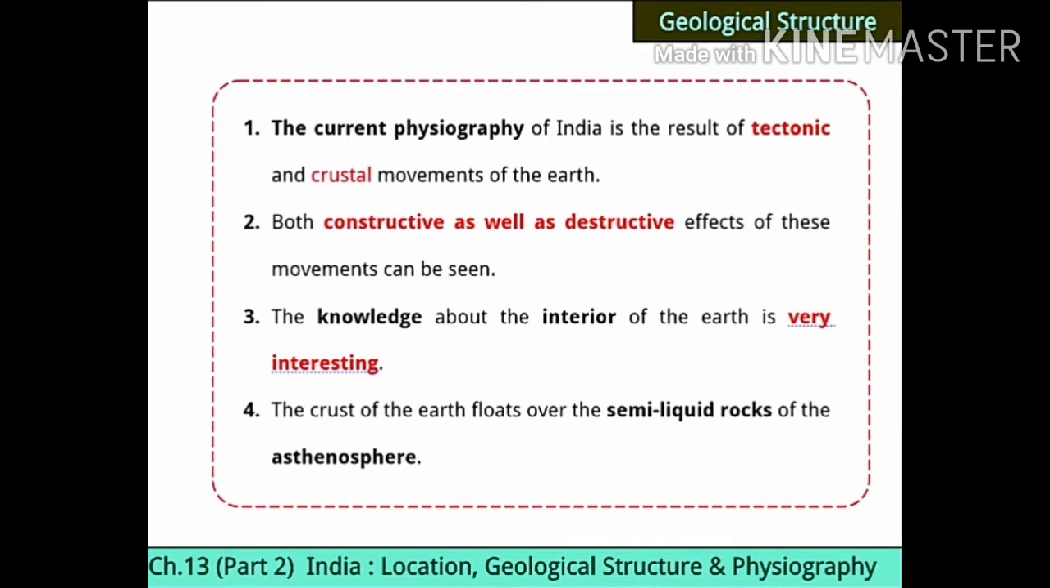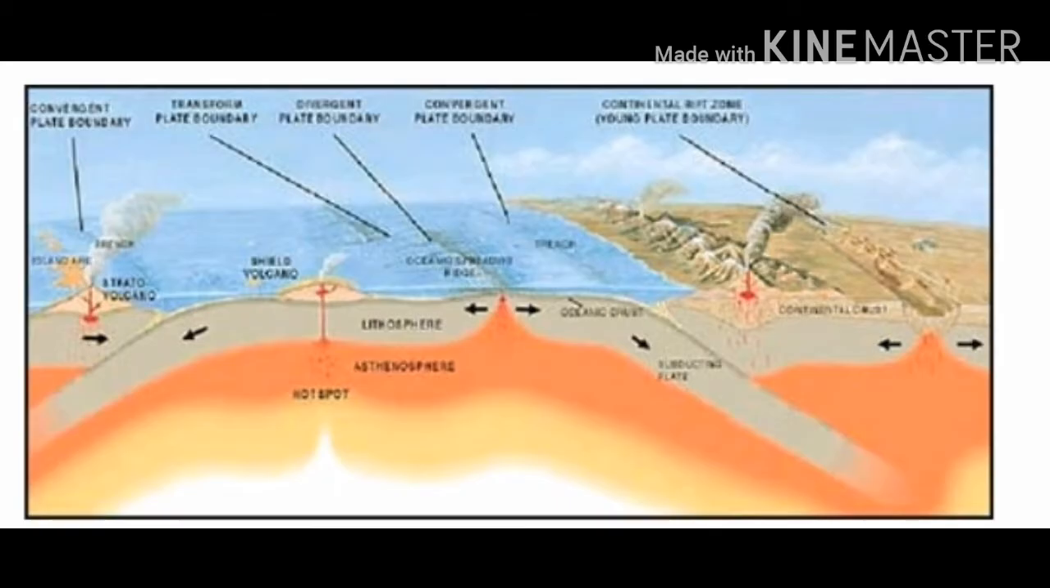Now due to these movements, there are two effects. Which are they? One is constructive and the other one is destructive. The second point: both constructive as well as destructive effects of these movements can be seen. When these movements of tectonic plates and crustal plates happen, two effects are seen on the earth. They may be positive or they may be negative.